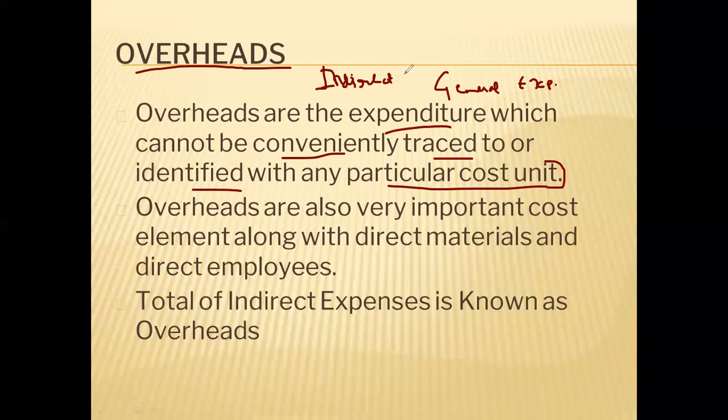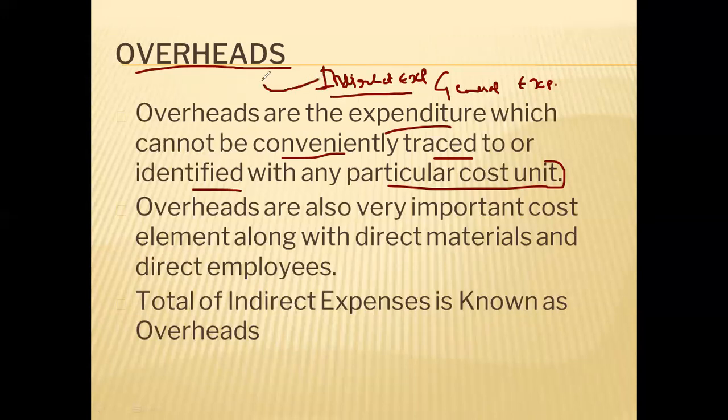So overhead is indirect expenditure, which is not directly related to a product, like accounting expenses, printing and stationery, salesman's expenditure, marketing expenditure. These are all indirectly related to the product.